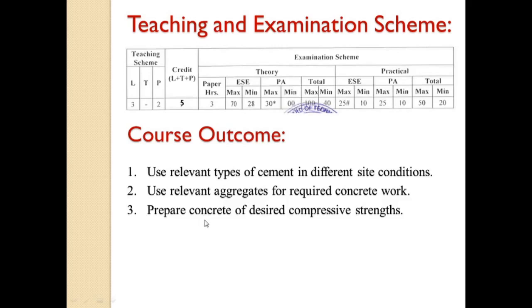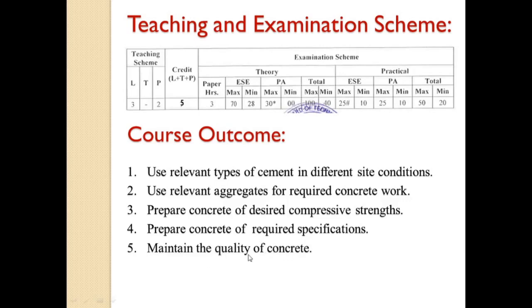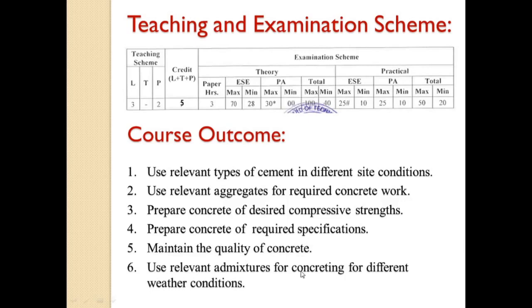Next, you should be able to prepare concrete of desired compressive strength. For example, if you have to prepare M20 concrete, 20 is the characteristic strength of that concrete. So you should be able to design that concrete using your knowledge of this unit. Next, you should be able to prepare concrete of required specification, then maintain the quality of concrete, and lastly use relevant admixtures for concreting in different weather conditions. So after studying this subject you should achieve all these 6 course outcomes.